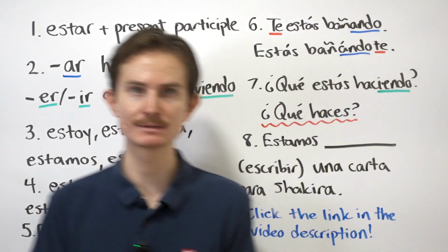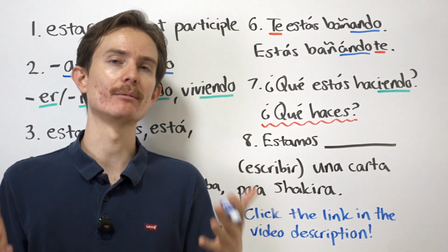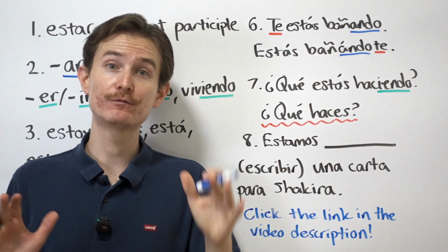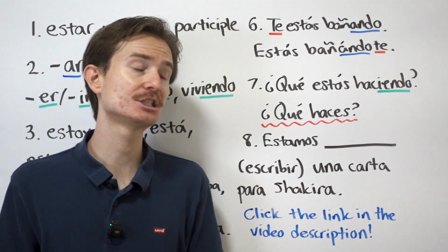All right, let's move on to the side of the whiteboard. When it comes to the placement of pronouns when we use this progressive in Spanish, they either go before the first conjugated verb of the sentence, or we can also attach them.